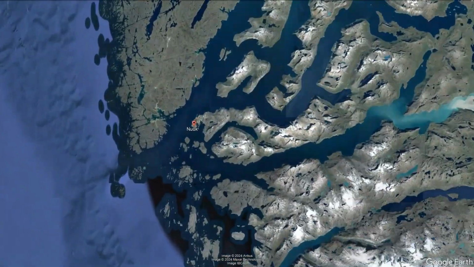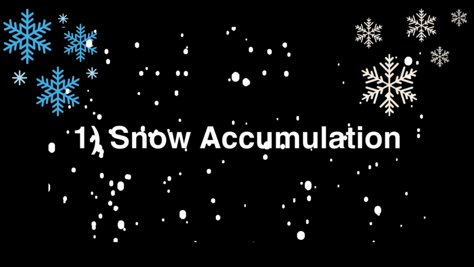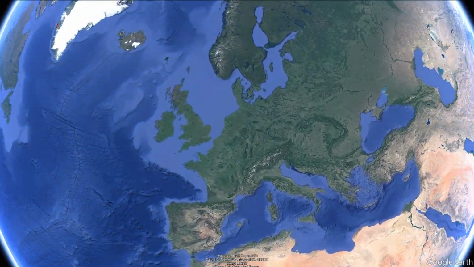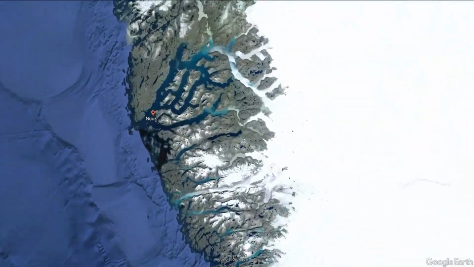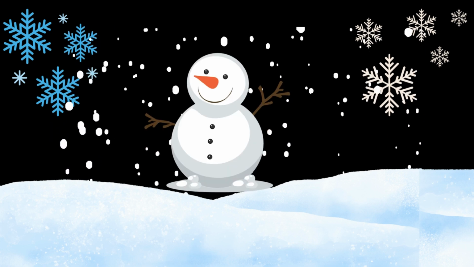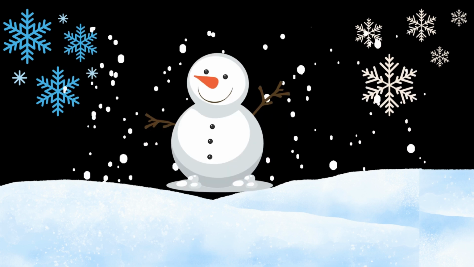Here's a step-by-step breakdown of the process. Number 1. Snow accumulation. In polar regions like Antarctica and Greenland, snowfall is heavy. Over time, this snow doesn't melt, but accumulates layer upon layer. The weight of the accumulating snow compresses the layers beneath, transforming them into dense ice.